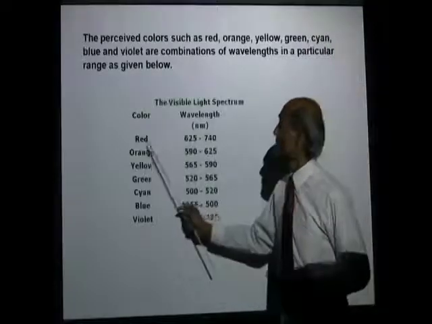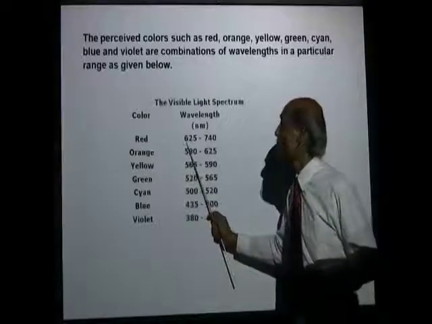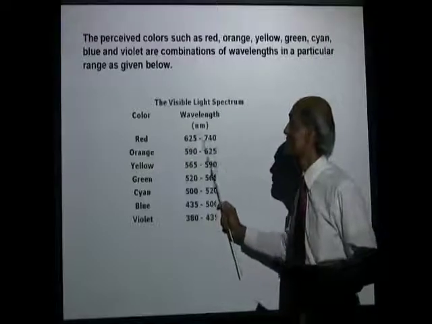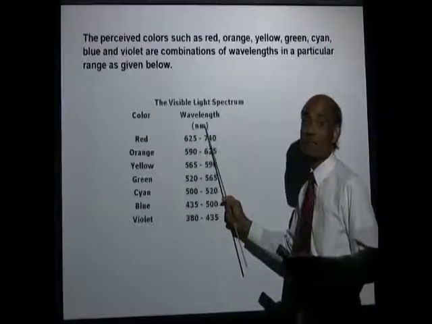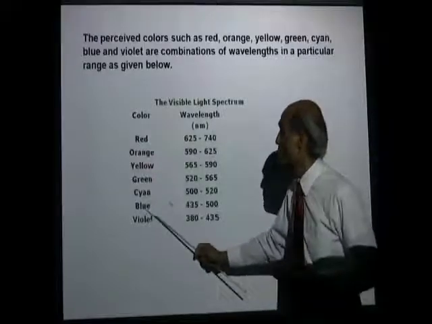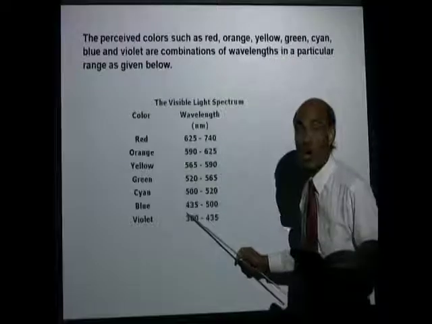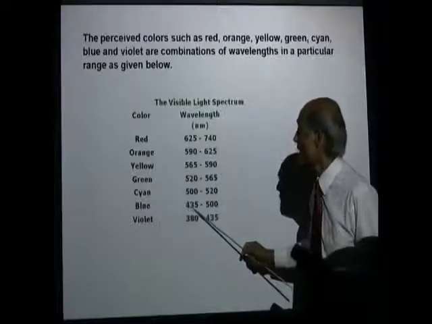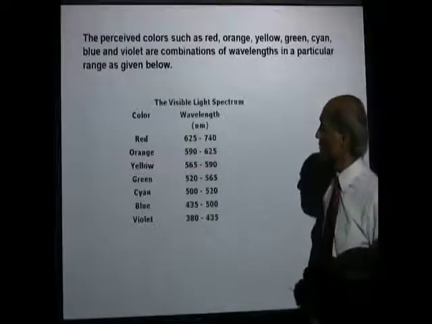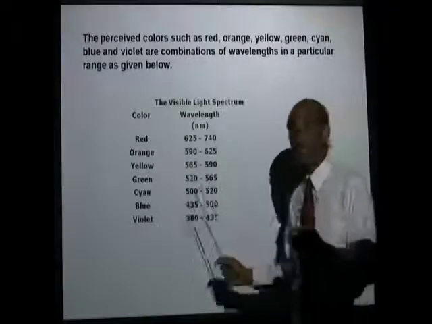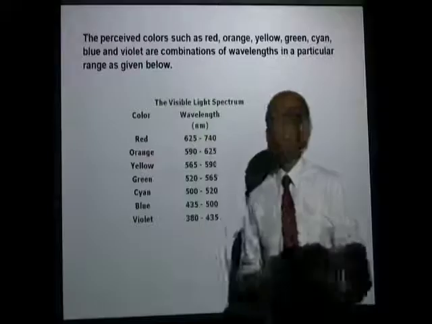For example, red is a combination of wavelengths from 625 to 740 nanometers. Blue, the color that we normally see as blue, is a combination of wavelengths that range from 435 to 500 nanometers, so it's a combination of about 65 different wavelengths.